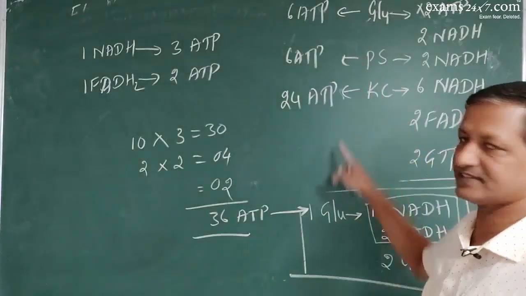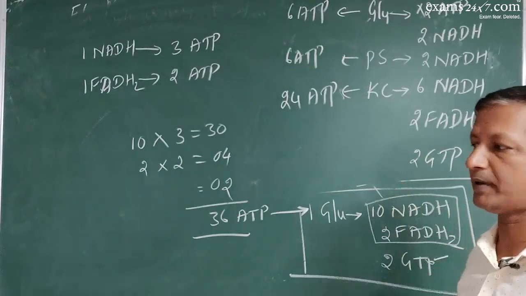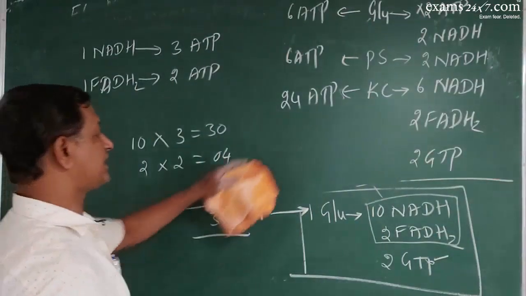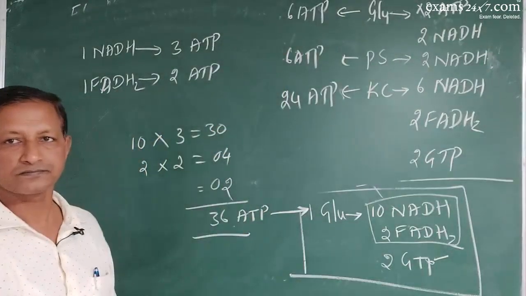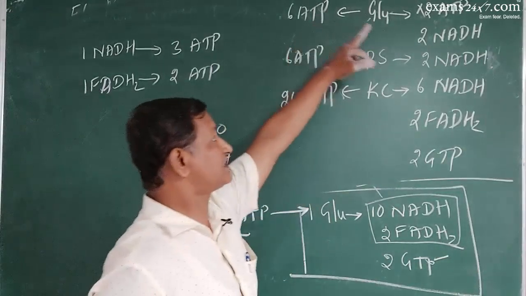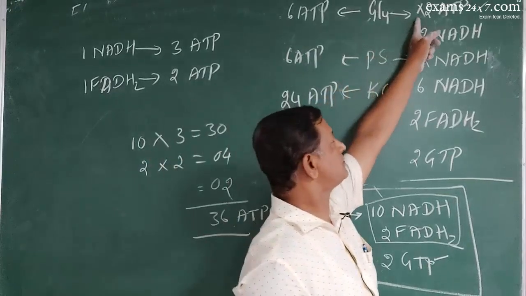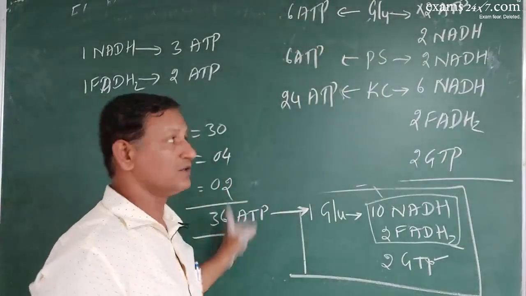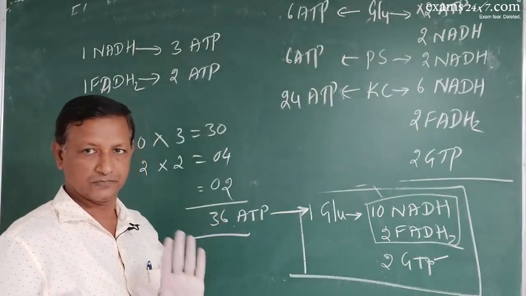You should know these statistics particularly. Each step, what is the income, you should remember. So, totally there will be formation of 36 ATPs: 24, 30, 36. The actual income of glycolysis is 8 ATPs, but 2 are used up, that is why 6. Here also actual is 38, 2 are used up, so 36. Hope you are clear.